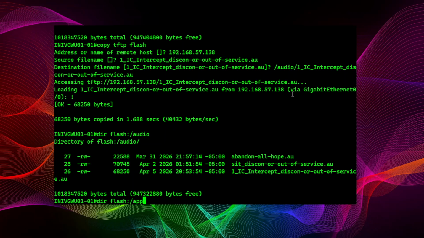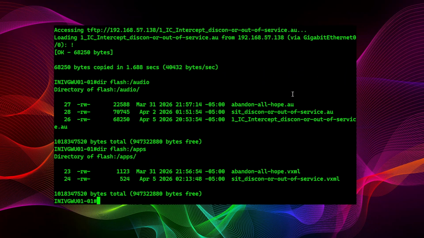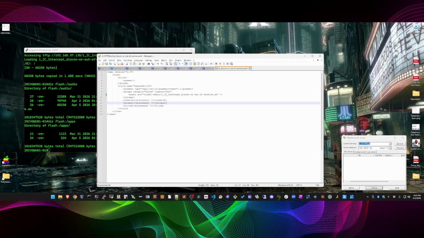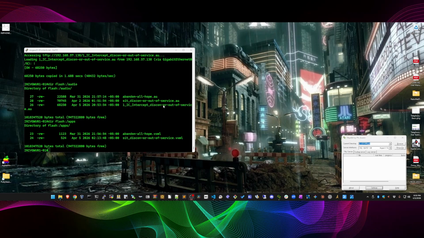Now, let's look on apps. I have one out there from before, this SIT disconnected out of service. I need to update that with this new audio file, so we are going to copy it over. Let's go back here and take a look. We have what I believe is the correct XML file. Same file name. But it has the location of that audio file, which I am pretty sure is correct. Let's copy it over and see what happens, shall we?